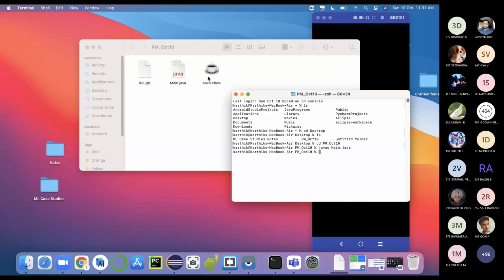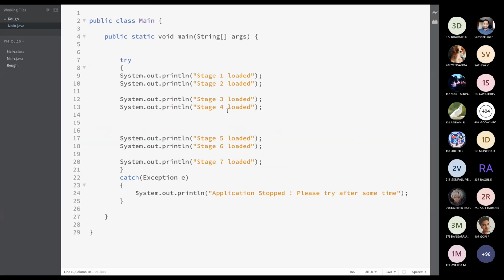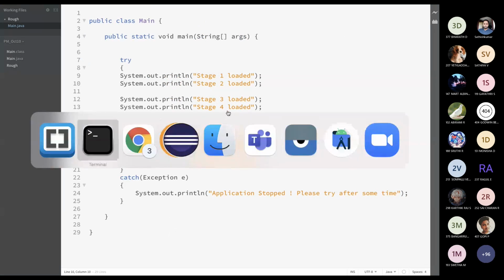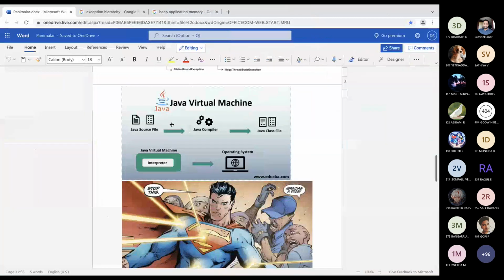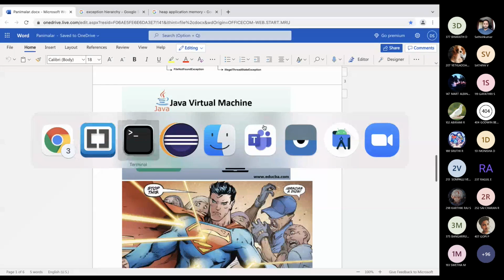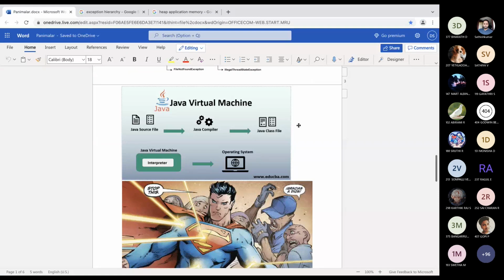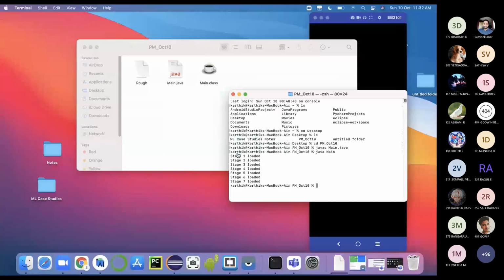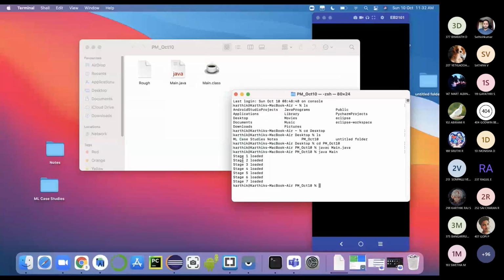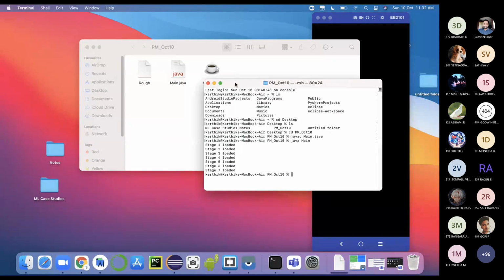See, now you can see a file, right? We have not even got the output yet. We are just seeing the class file. This is the first process happening here. In this process, the Java compiler gives us a class file. Now we have to run our application, just java main. It will show all the things that we have done. Okay, this is the second step. After compilation, it puts everything in the JVM, and the JVM shows it on the operating system. Okay, any doubt?